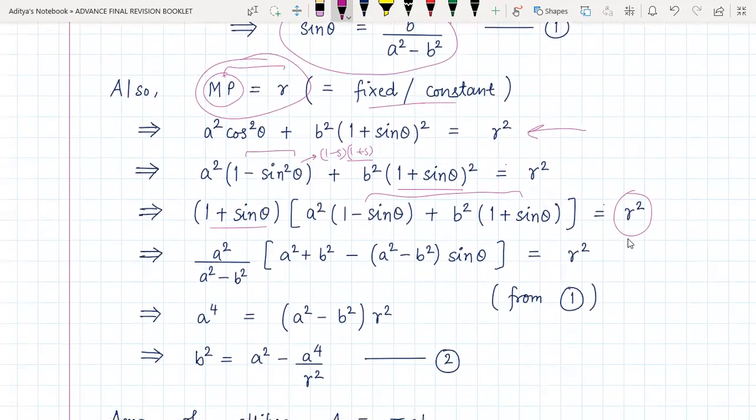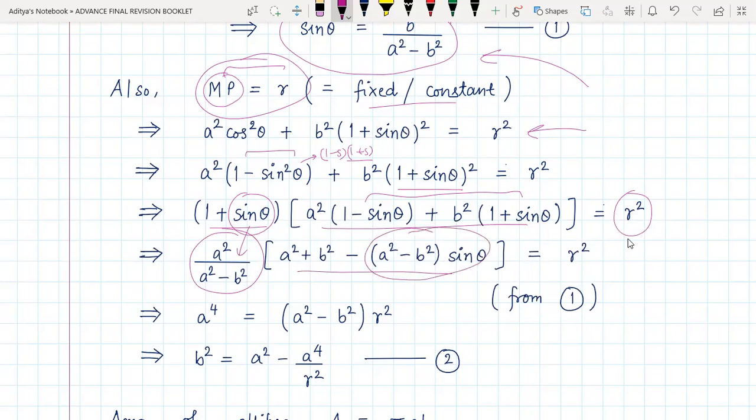Now sine theta, we already know its value from equation number 1, right? So that I substitute in here. So 1 plus sine theta comes out to be this quantity. And here we have simply opened up the brackets and written it like this. Now this quantity would obviously be b square from equation number 1 again. So b square minus b square would just cancel out each other, and a square would be left.